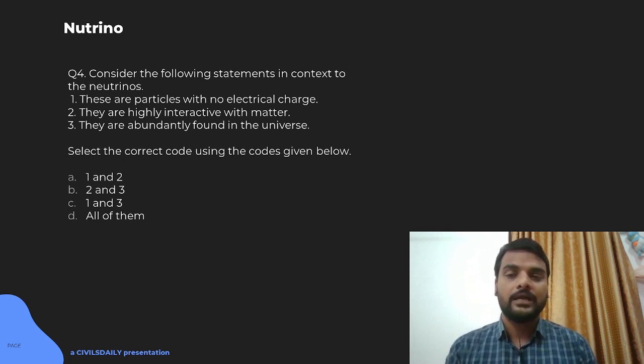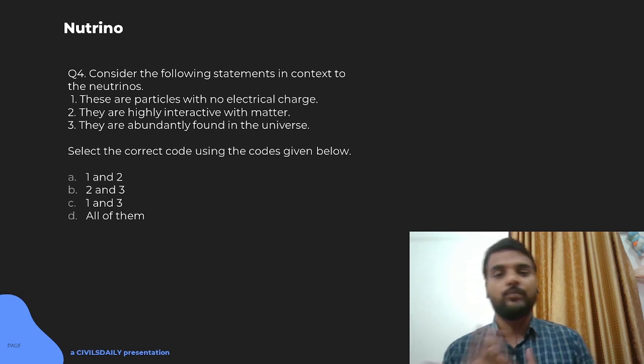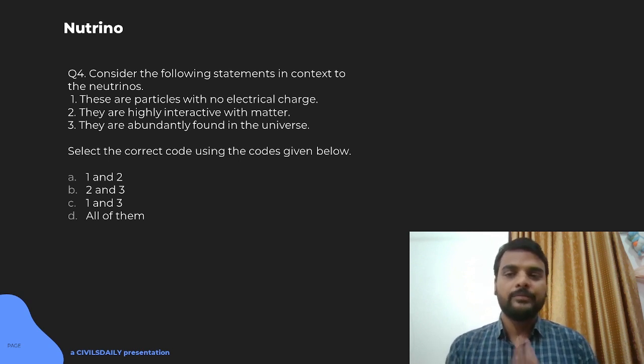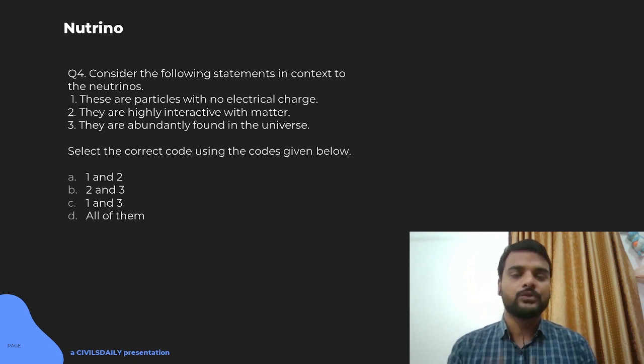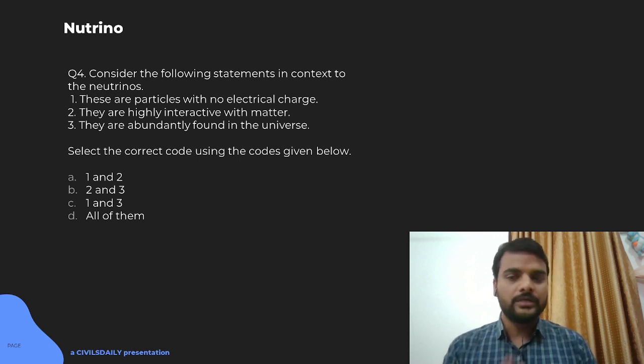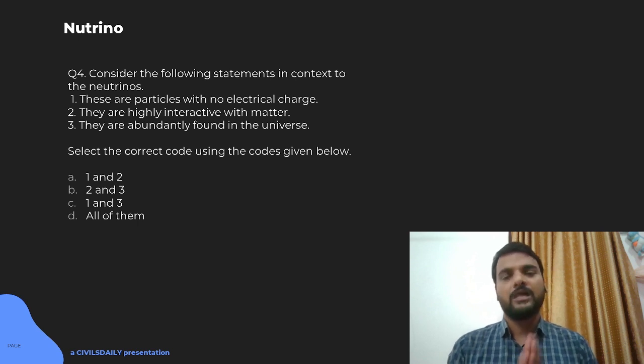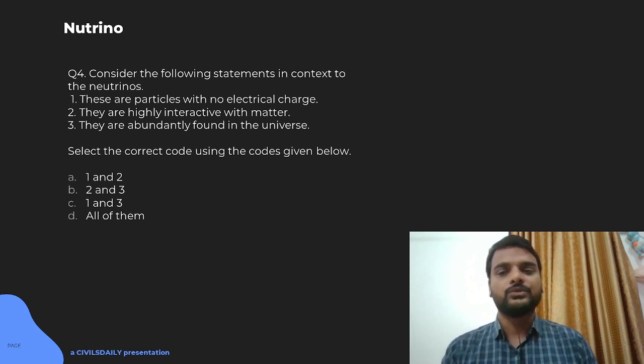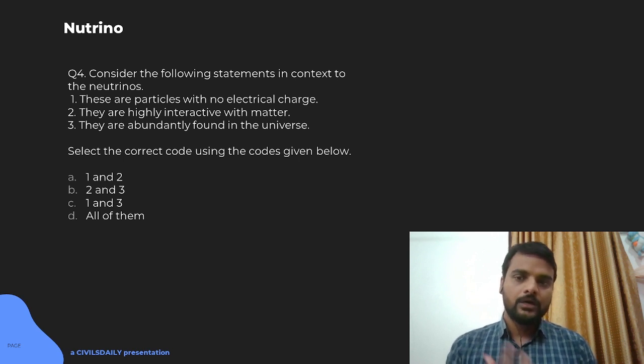But these particles, billions of them, are passing through our bodies every minute. They are chargeless, and their mass is very small. But due to interference from other particles and other matter, we are not able to detect them in the normal environment. That is why we need an environment where interference from other charges and masses is less. So, there are proposals for many neutrino observatories underground which will detect the neutrino and help scientists to study those particles which were created during the creation of the universe itself.